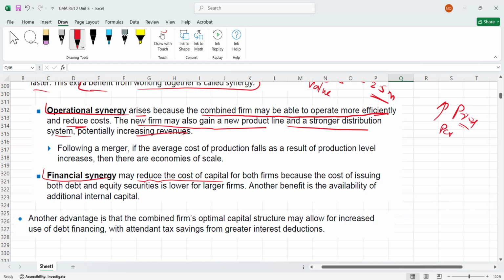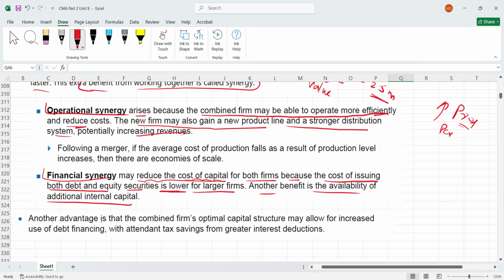Financial synergy may reduce the cost of capital for both firms, because the cost of issuing both debt and equity securities is lower for the larger firms. It is much higher for the smaller firms if you're issuing stock. Another benefit is the availability of additional internal capital. Another benefit: your asset base will increase also. You can take more loans, so your debt capacity can increase.